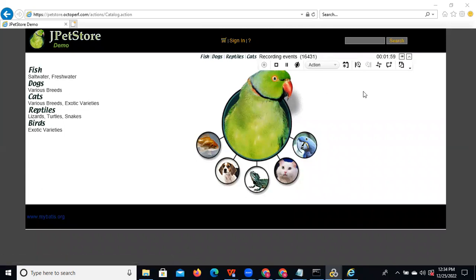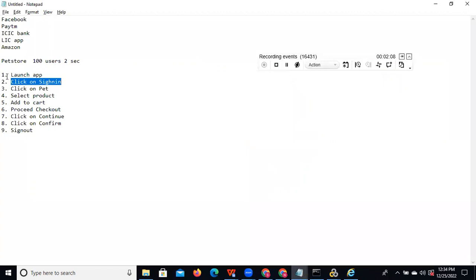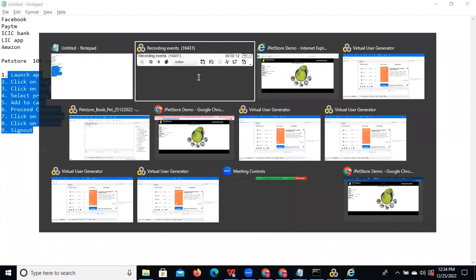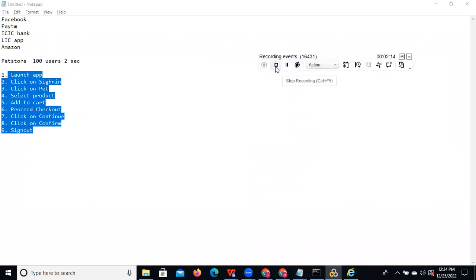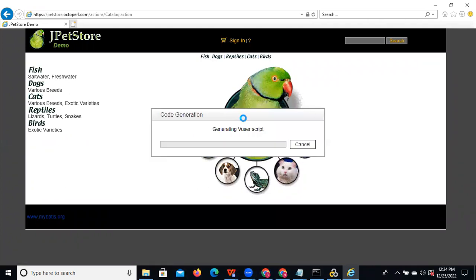Then we need to stop our recording. This is the stop record button. So what is our business flow? We need to book a pet, and these are the steps we did. Our business flow is completed in recording. Then we need to stop recording. Just click on the stop record button. Then automatically the code will be generated. No need to write anything manually. You can observe the code is generating.